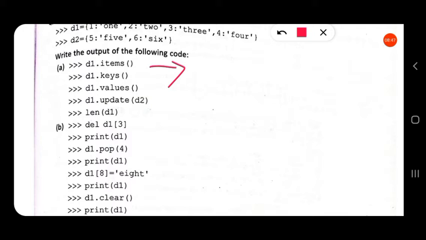So D1.items(), write the output of the following code. What happens is, even though we do not give print, the interpreter mode will produce output. Here and all, only these